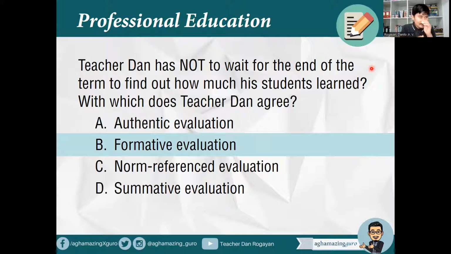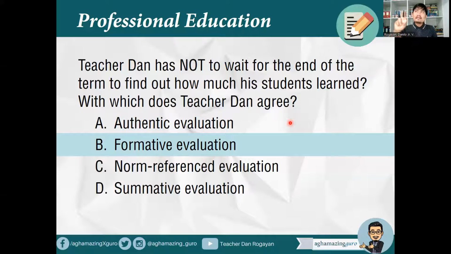Formative evaluation happens before or during instruction. Okay, authentic evaluation, on the other hand, is that when you actually give your students authentic tasks, no, real world tasks, where they can actually connect it to the real world situation or real life scenario, that could be an authentic evaluation.